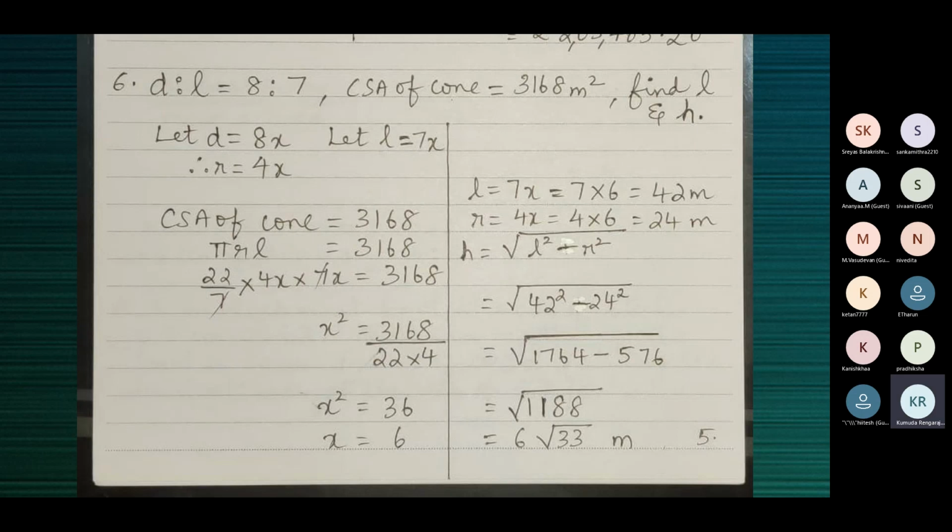CSA is equal to 3168. Pi r L is equal to 3168. Pi is 22 by 7, into r which is 4x, into L which is 7x, is equal to 3168. Be very careful: 4x into 7x, x into x is x square.